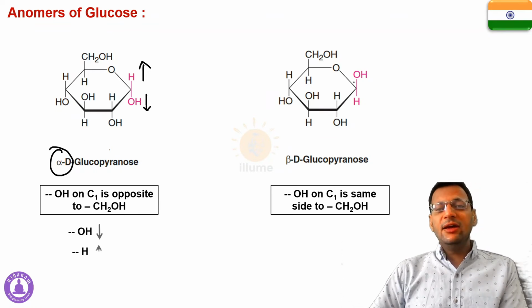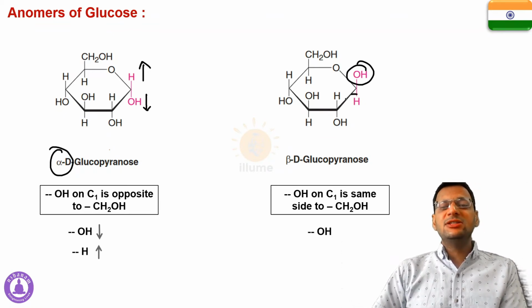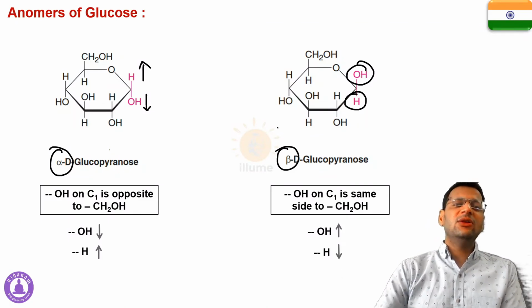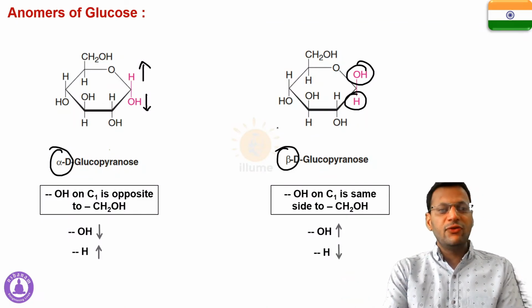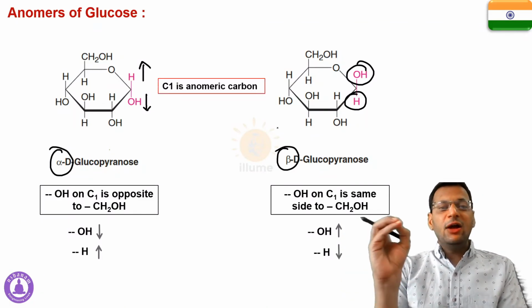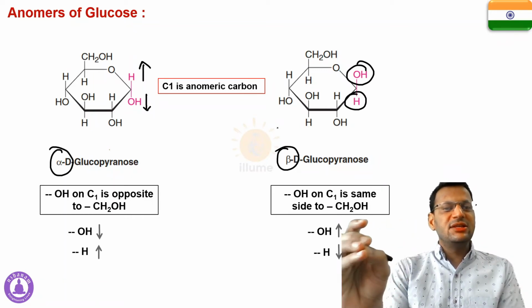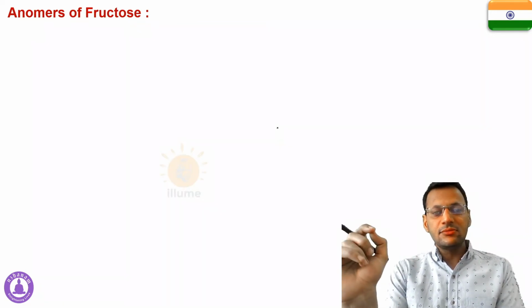Similarly, if OH is on the upper side and H is on the lower side, this is the beta form. This is another way to remember the two different kinds of anomers of glucose. In this case, the first carbon is the anomeric carbon. C1 is the anomeric carbon.